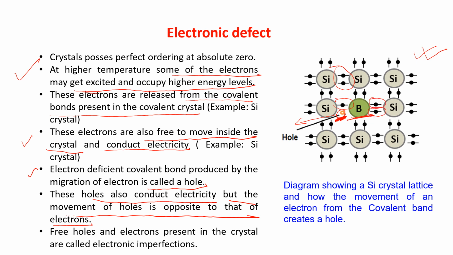So this place can be taken by boron. It may be taken by boron. So this is a defect. This defect is known as imperfection in crystal. So this defect is known as electronic defect. Am I clear to you?